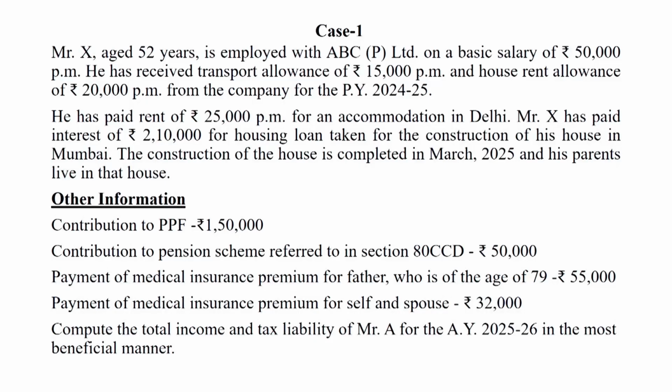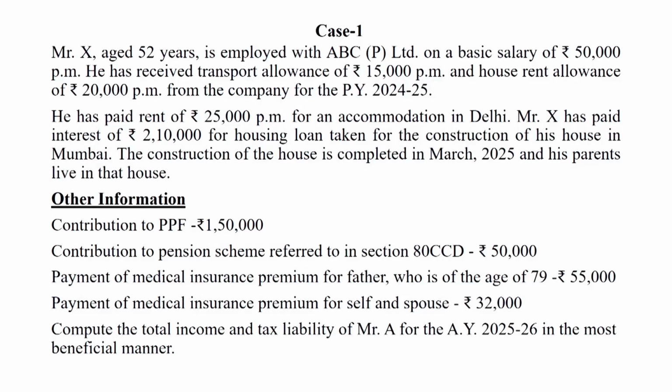He has paid rent of rupees 25,000 per month for accommodation in Delhi. Mr. X has paid interest of rupees 2,10,000 for a loan taken for the construction of a house in Mumbai. The construction was completed in March 2025 and his parents live in that house.